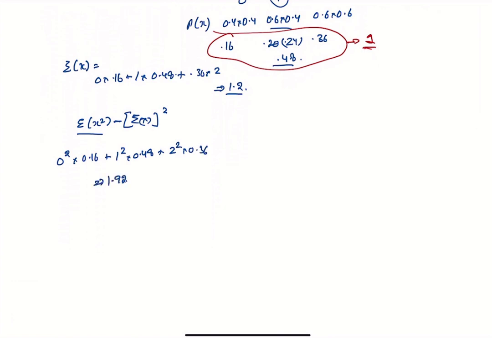And using our formula for variance, expected value of x square is 1.92, and we know the expected value of x is 1.2. So you square it, and that will give a variance of 0.48. So this is much easier to calculate using this formula for variance of a random variable.